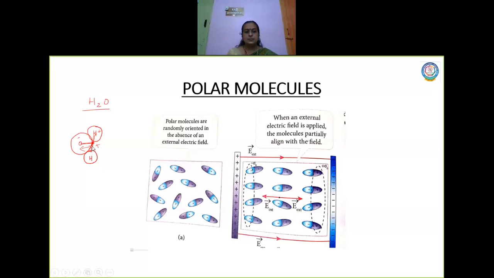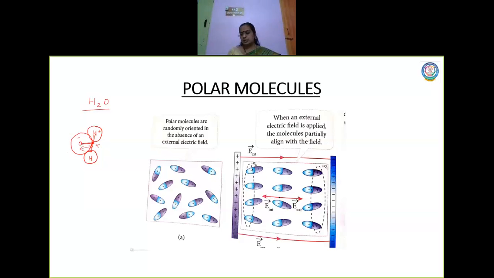So the center of positive charge and negative charge are separated by a distance, which means they are considered to have a permanent dipole moment. This is the condition for a dipole, right? Minus, plus, separated by a distance. This is what you call an electric dipole. When I was giving you the definition for an electric dipole, I said a water molecule is an electric dipole which has a permanent dipole moment.